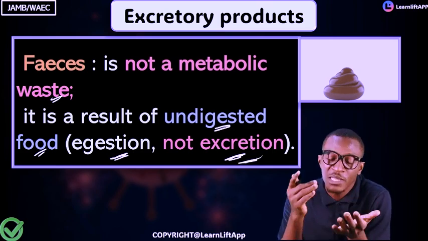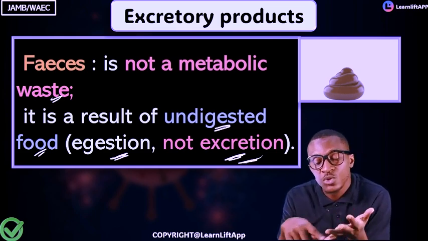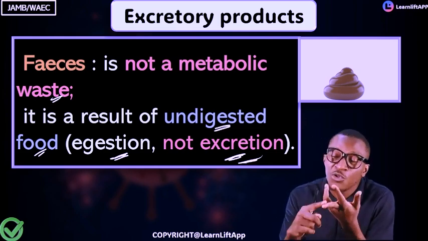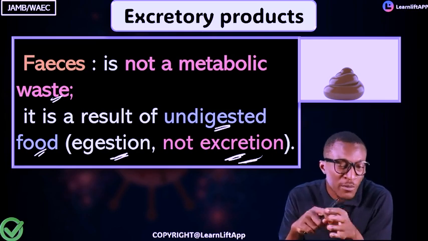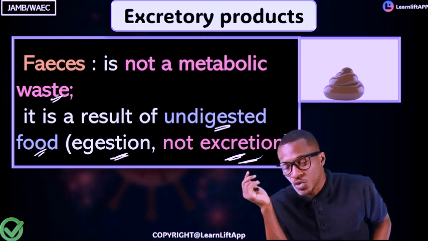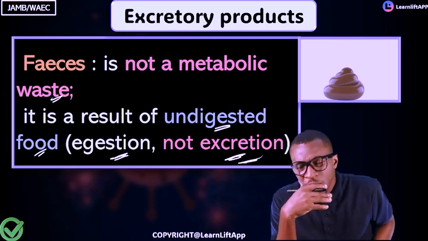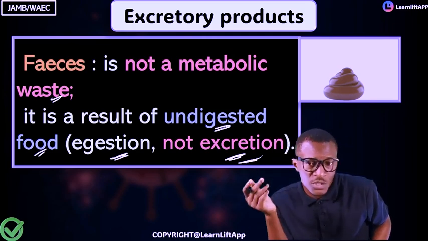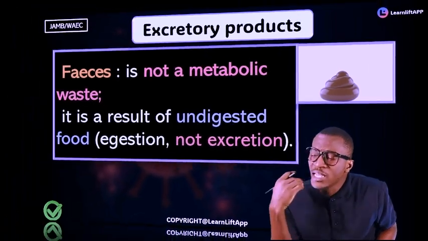Do you understand? I want to talk about the main metabolic waste. We're talking about your CO2, your water, your urea, your uric acid, and your ammonia. I also talk about oxygen. I'm going to tell you where oxygen is going to come in. Do you understand that? Because for plants, there is oxygen.